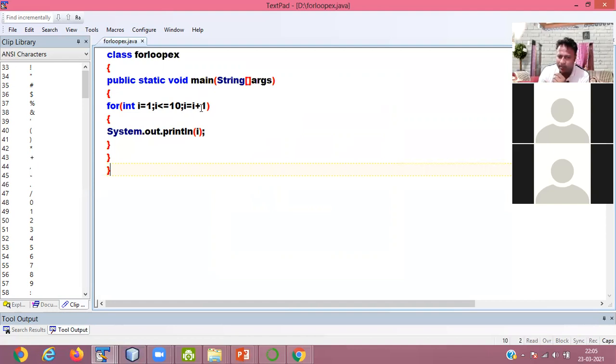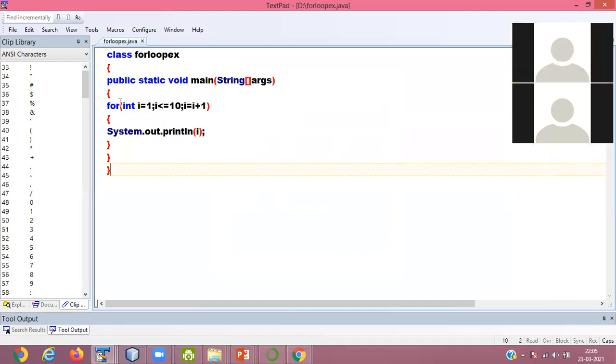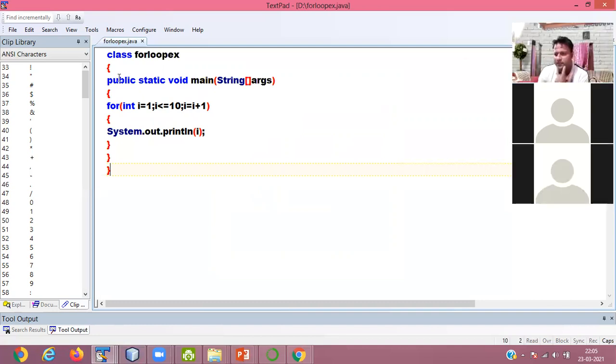So 1 plus 1 is 2, then 2 is less than 10, condition is true, then it is printing 2. Again it is incremented to 3, 3 is less than 10, condition is true, then it is printing 3. The same process goes on till your condition is evaluated to false. So now I execute this program.